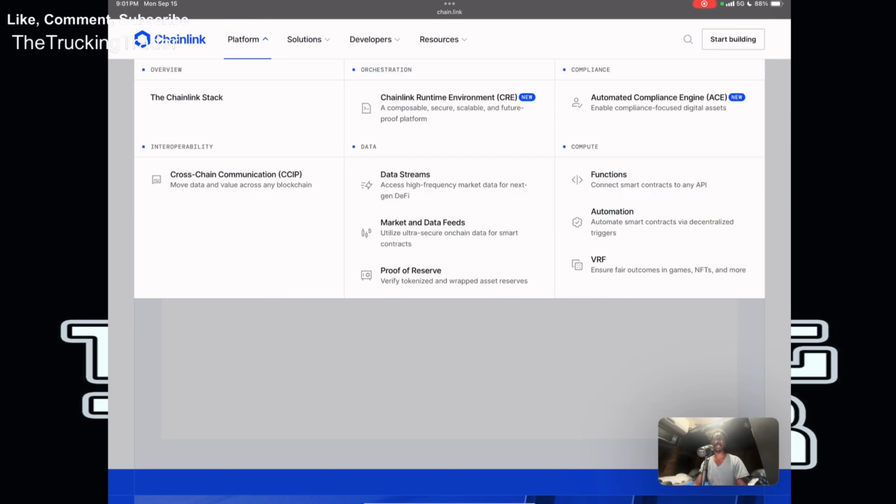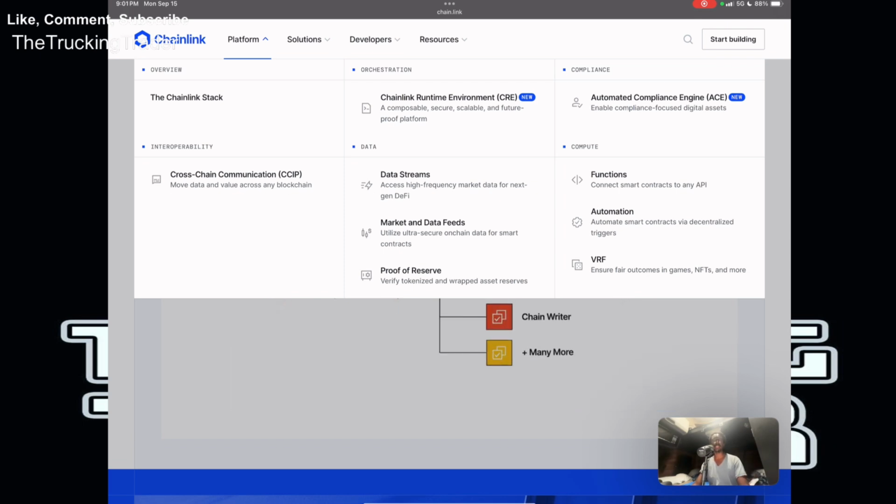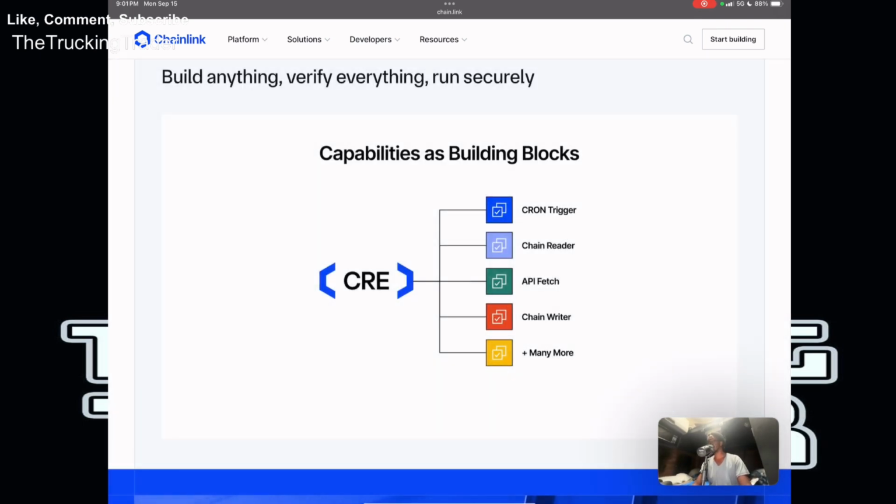And on this website they also have an overview of the Chainlink stack. We could talk more about that in a different video. They have cross-chain communication. We could talk about that more in a different video. They have orchestrators in case you want to be an orchestrator. It's probably going to be super hard to do that at this moment because you more than likely have to have a lot of LINK to do that. But let's go back to integrations, you guys.